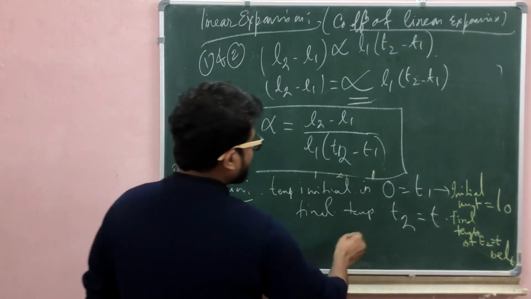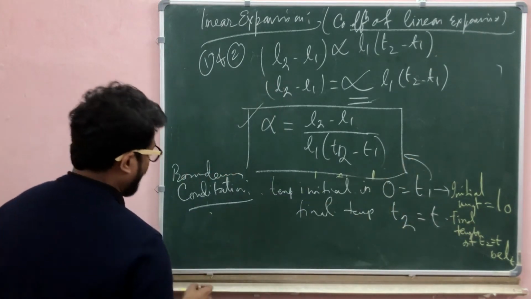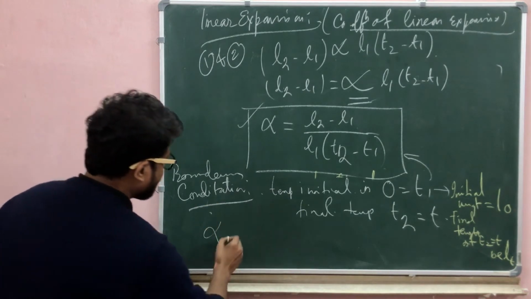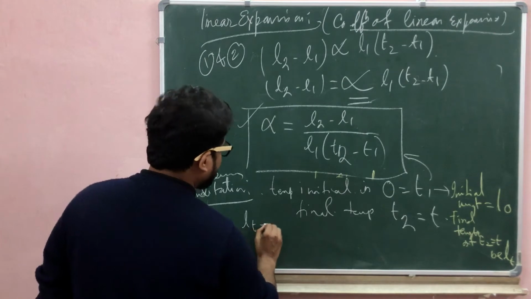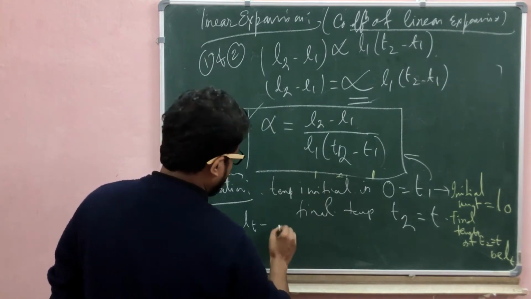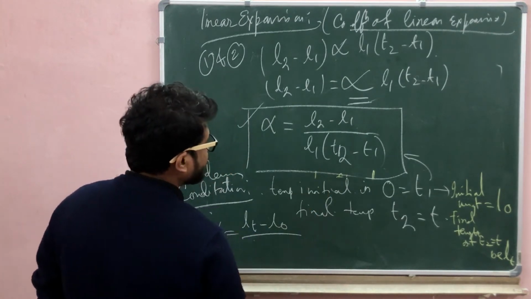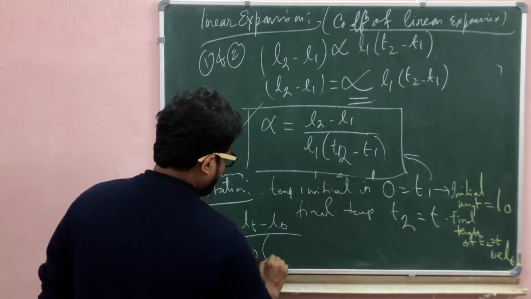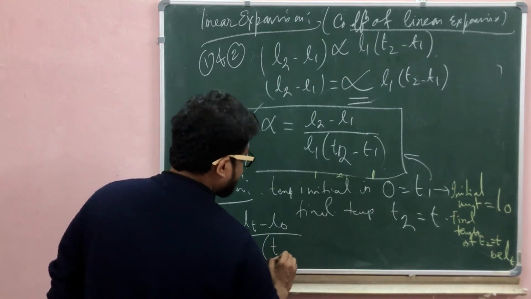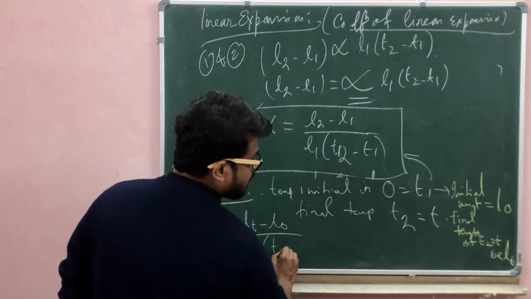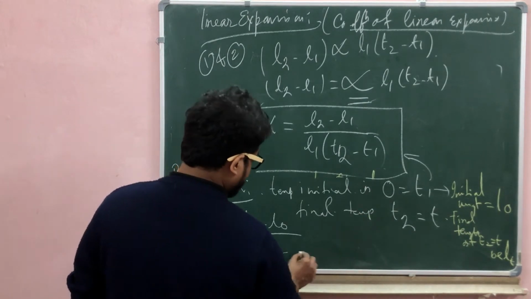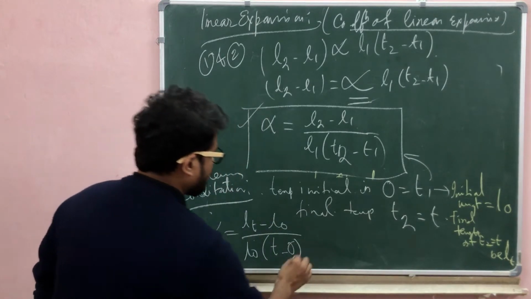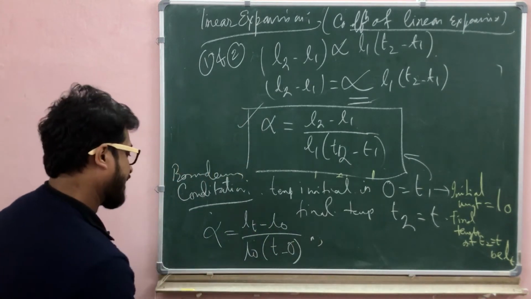So put that value in the equation of alpha, the coefficient of linear expansion. L2 is L of T, L1 is L0, T2 is T for the final temperature, minus T1 which is 0. So solve and get the final value.